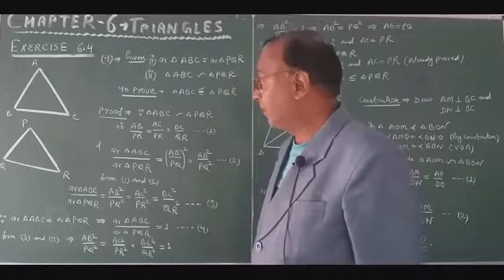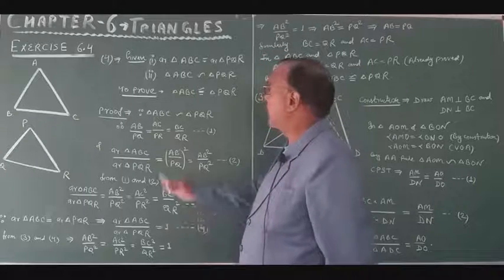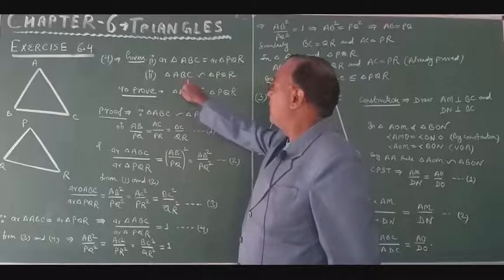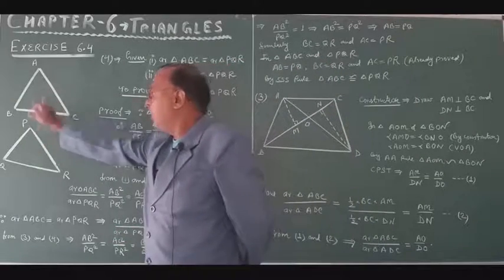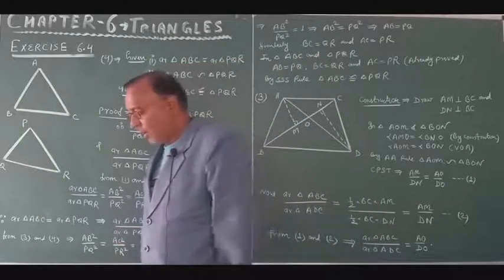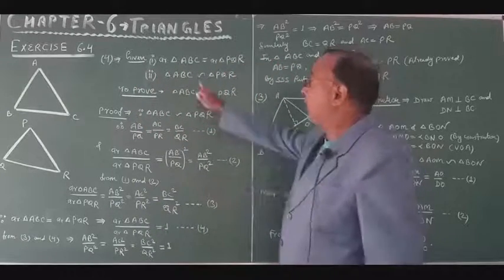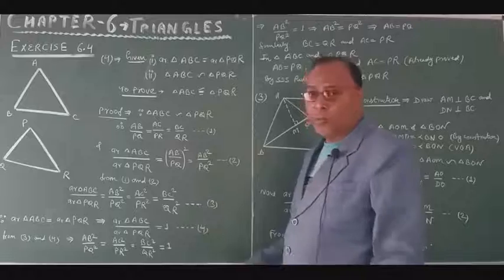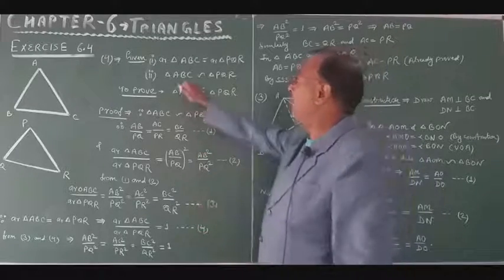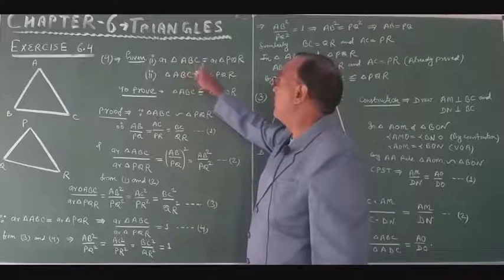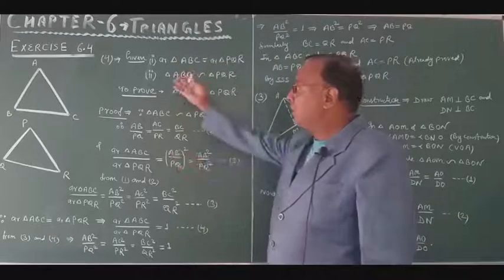What you are given? You are given two similar triangles. Let the triangles be ABC and PQR. These are the two triangles ABC and PQR, and they are similar. What is given? That they are similar. And one more thing is given, that their areas are also equal. That is, area of triangle ABC is equal to area of triangle PQR. These two things are given.